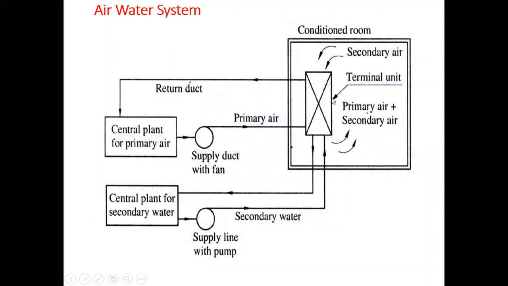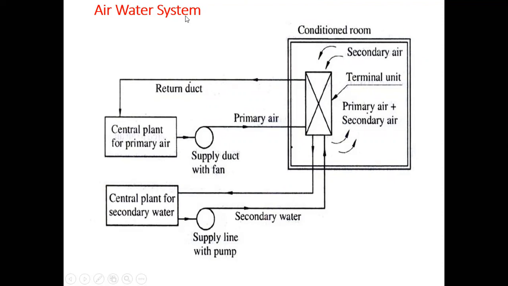This water will be chilled water, as it is conditioned with the help of air conditioners that are centrally mounted. When this water comes to the unit, the primary air is cooled with the help of the water, and then this air is supplied to the room. So this is the basic working principle of air water systems.